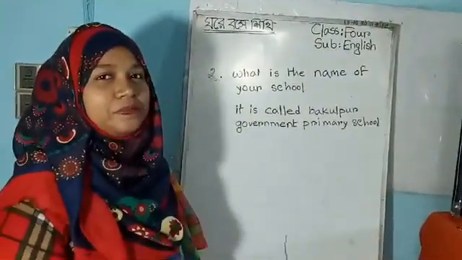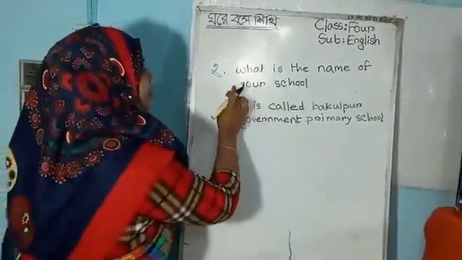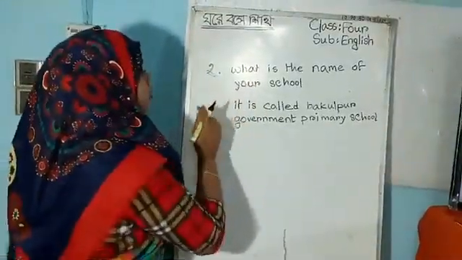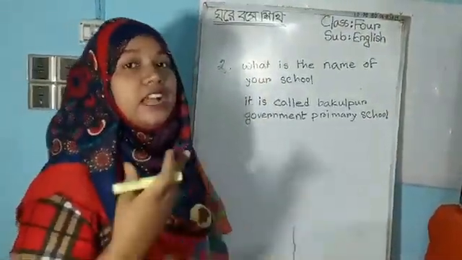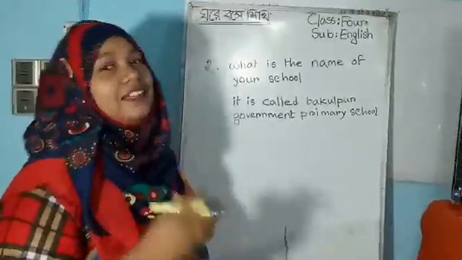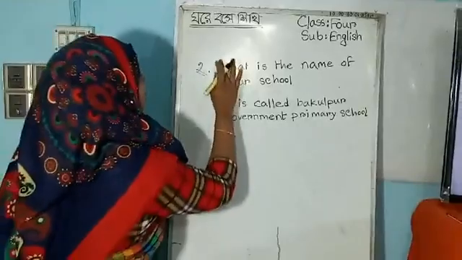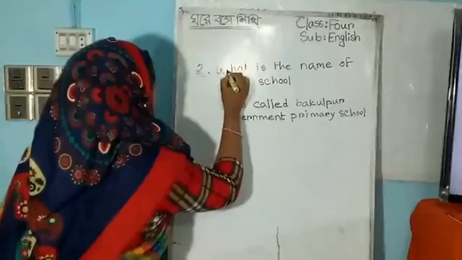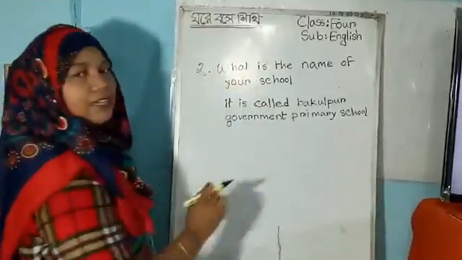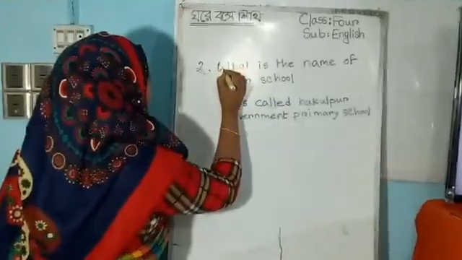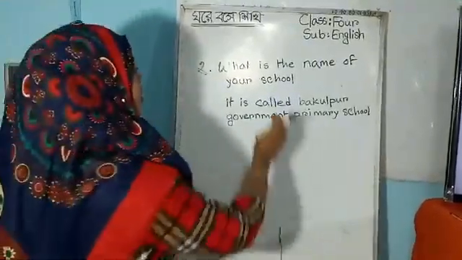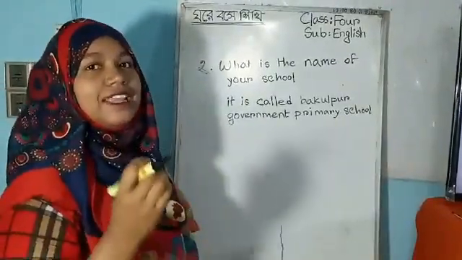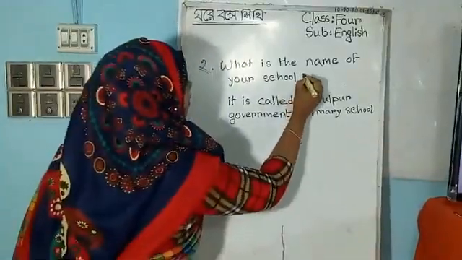Can you answer me? Yes, I think you can answer me. And this sentence is not right in a correct form. If we have to write it in a correct form, we have to use a capital letter and punctuation mark. So we have to write capital W before we start this sentence. First word is what, and it starts with a capital letter. It's W. Then what is the name of your school? It is a question. The sentence is a question. So we have to give a question mark.